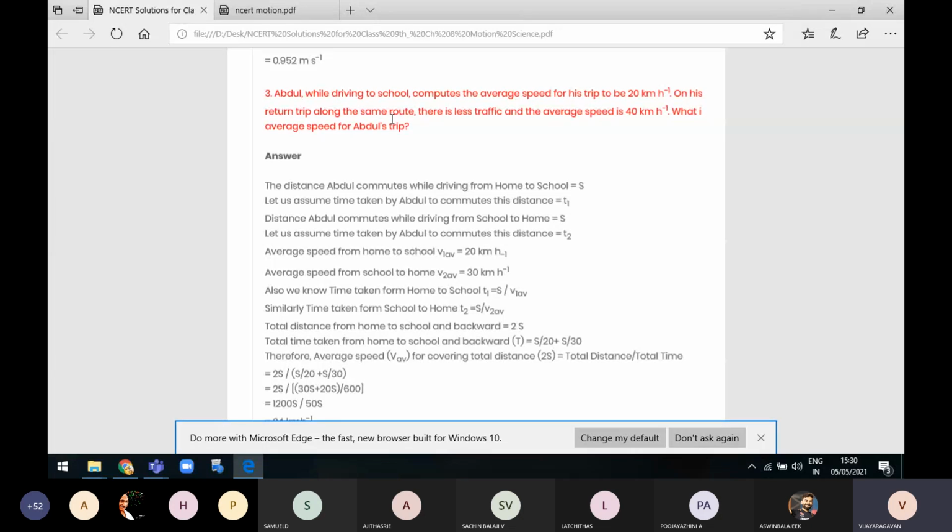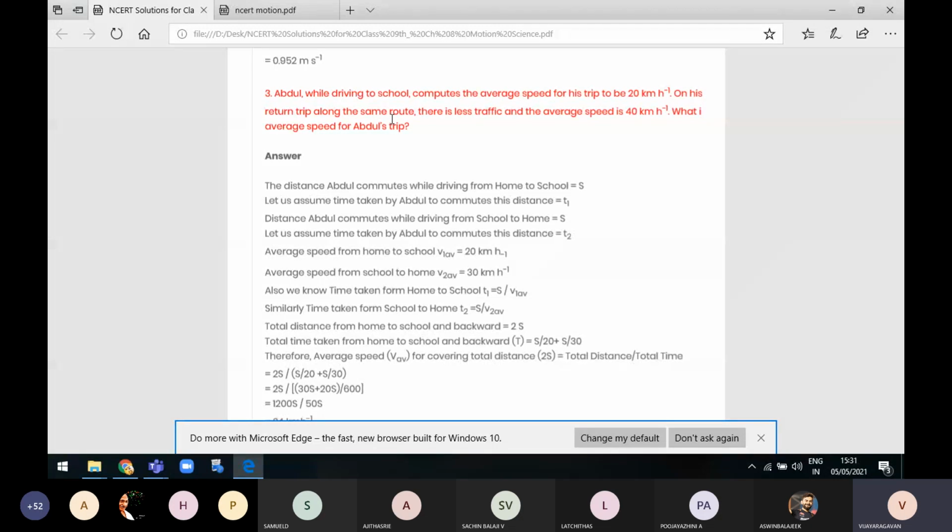Normally we use the formula speed is equal to distance traveled by time taken. From that we can calculate the time taken by Abdul. T1 is the morning time. T1 is equal to S by V1 average, because time is equal to distance traveled by the speed. And similarly, from school to home, T2 is equal to S by V2 average.